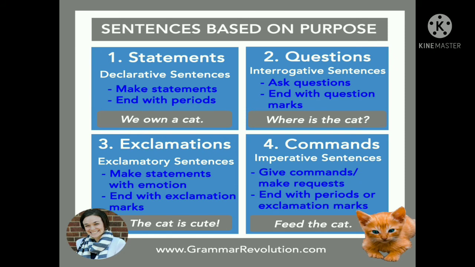Next is, if our sentence shows command, request, order, advice, then these types of sentences are known as imperative sentences. And these sentences also end with periods, like: Feed the cat, command. Please give me a pen, request. Go and shut the door, order or command. So there are four types of sentences. First, declarative sentence, second, interrogative sentence, third, exclamatory sentences, and fourth is imperative sentences.